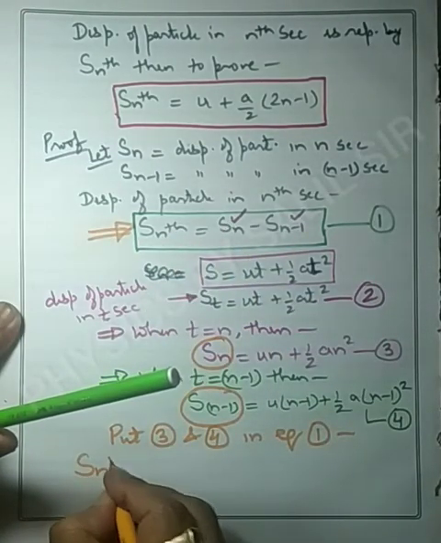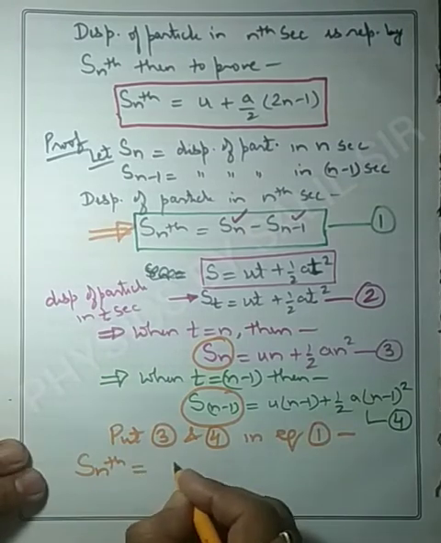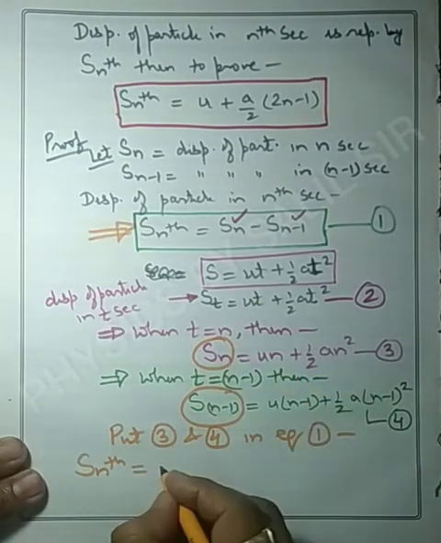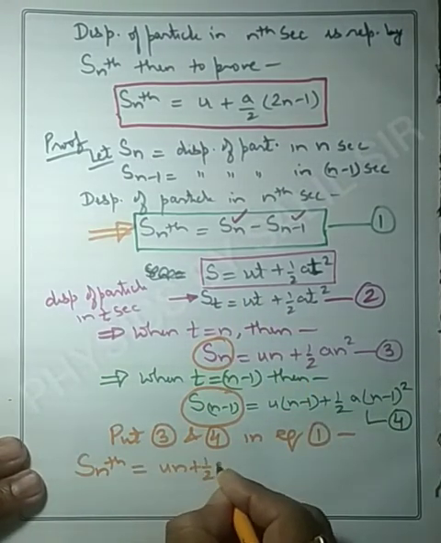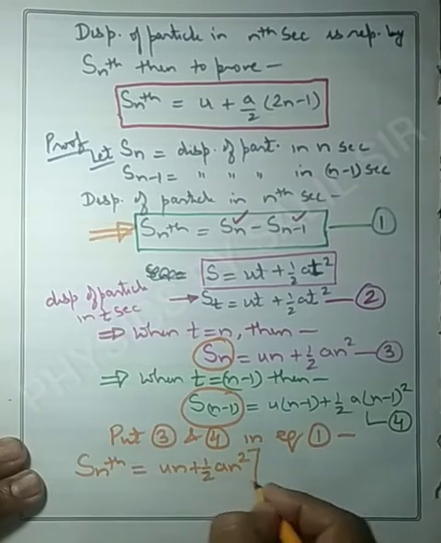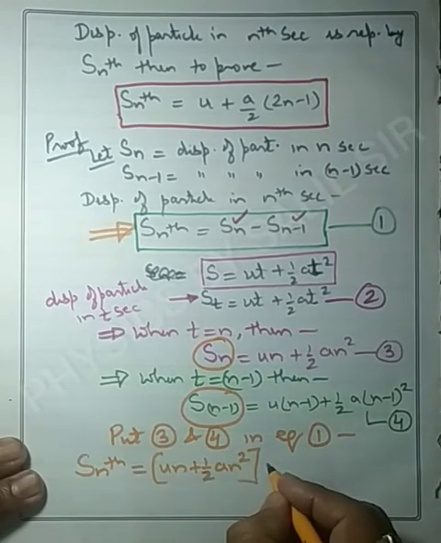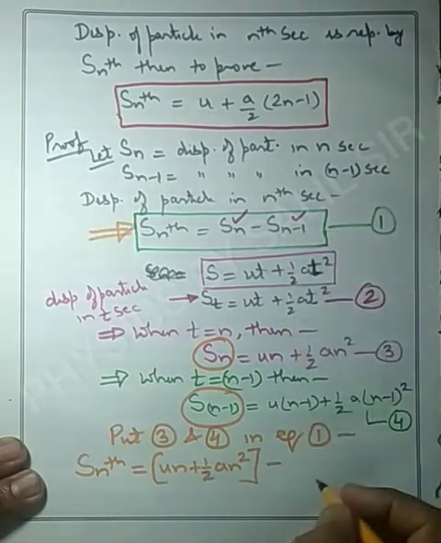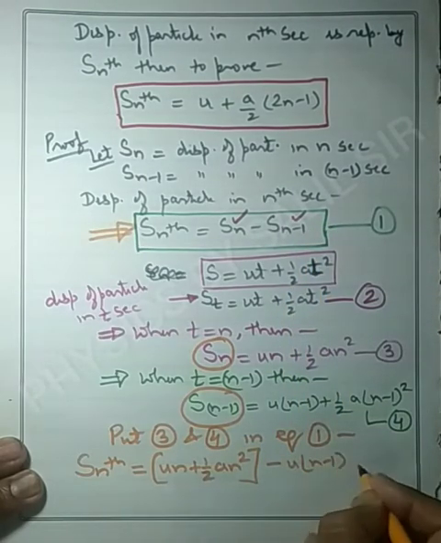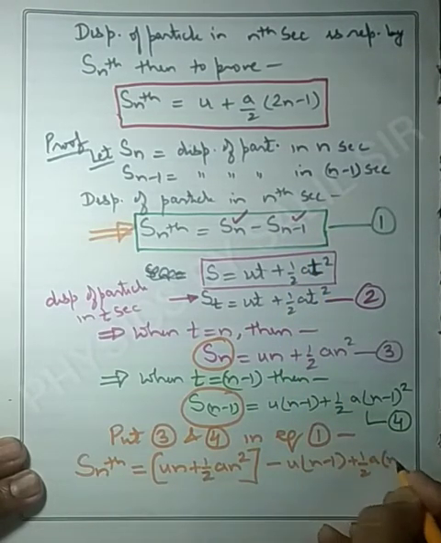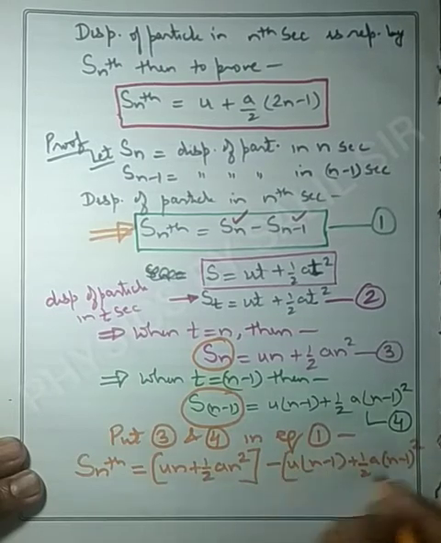So Snth will be equal to, in place of Sn we will write un plus half an square, and minus, in place of Sn minus 1 we will write u n minus 1 plus half a n minus 1 whole square.